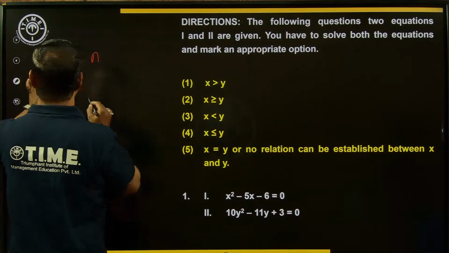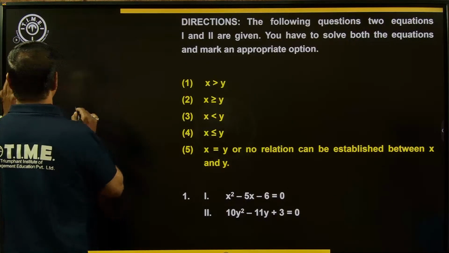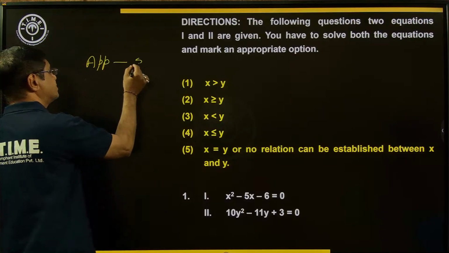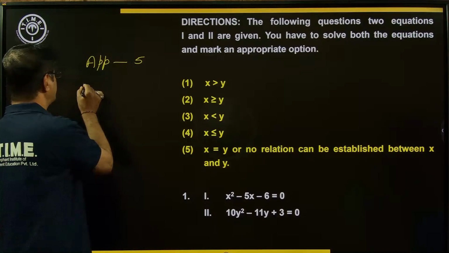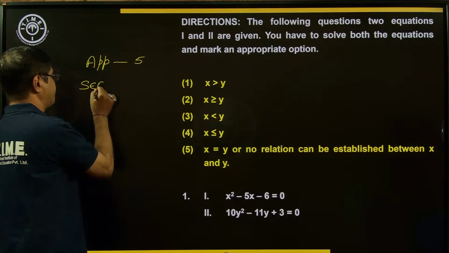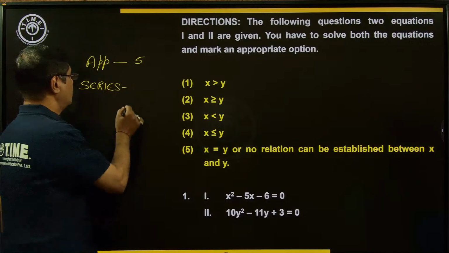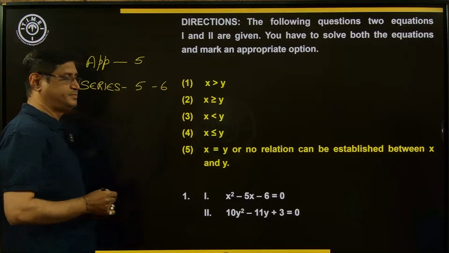It's a very simple and easy area where you can score good marks. Approximation has 5 questions. After approximation, give priority to the series. Series has a minimum of 5 and a maximum of 6 questions.